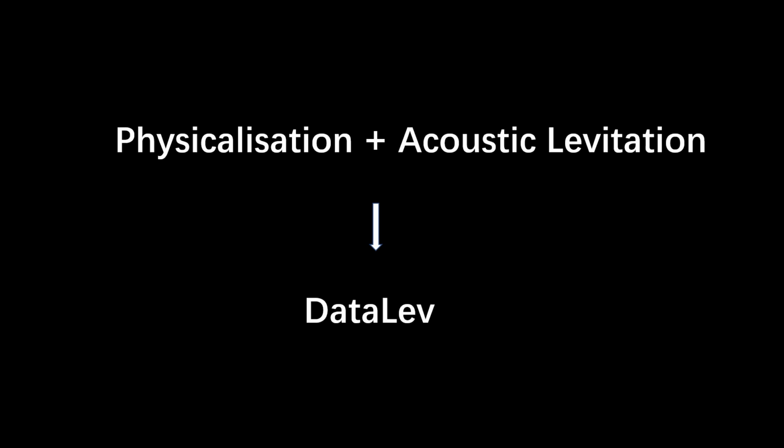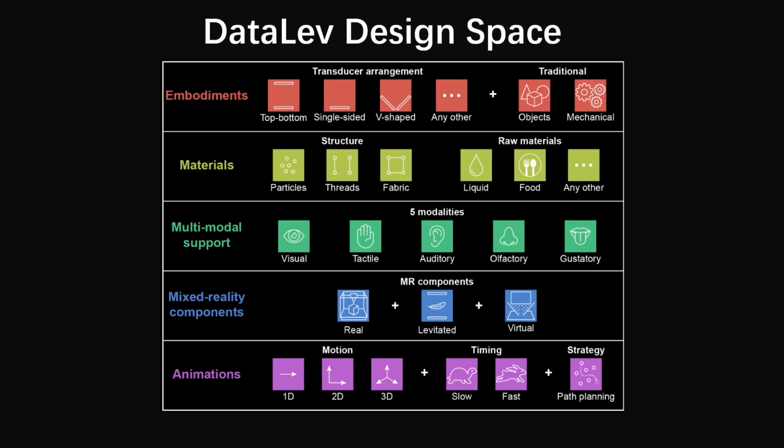In this paper, we propose a design space and platform to support building novel physicalizations using acoustic levitation with enriched materiality, multimodal interactions, and mixed reality animations. Our DataLev design space has 5 dimensions: embodiments, materials, multimodal support, mixed reality components, and animations.